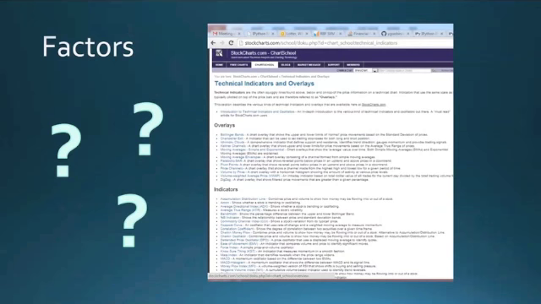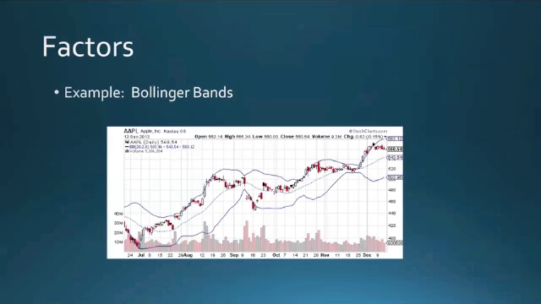What factors can one use to predict the stock market? There are a countless number of proposed indicators. We tested a few of the most popular ones.